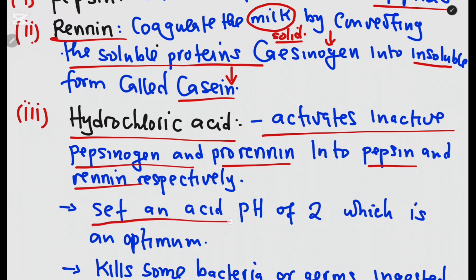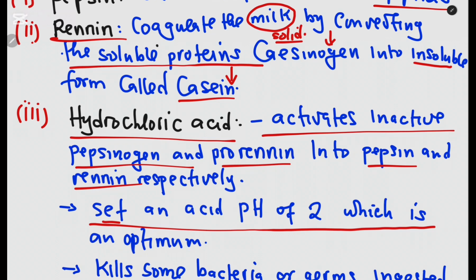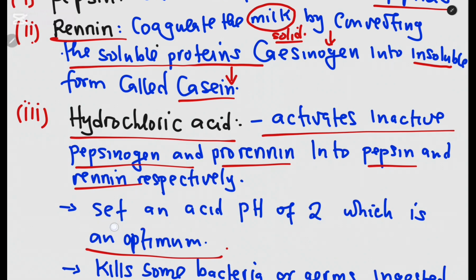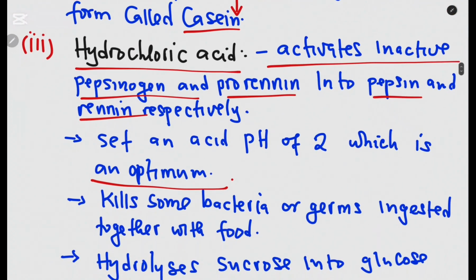One of the other functions of hydrochloric acid is to maintain the pH of 2 in the stomach, which is optimum for the enzyme pepsin. So pepsin works well in acidic pH, that is the pH of 2. And therefore hydrochloric acid, being the strong acid, maintains this pH so that the enzyme can work well.